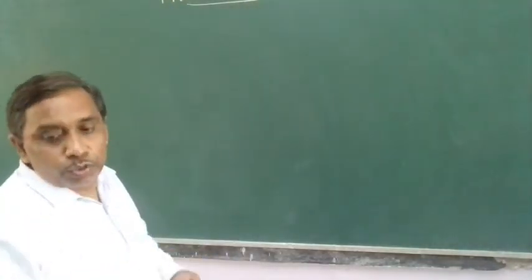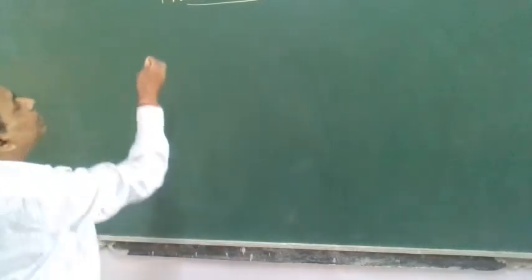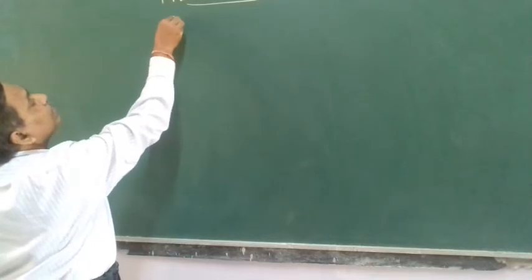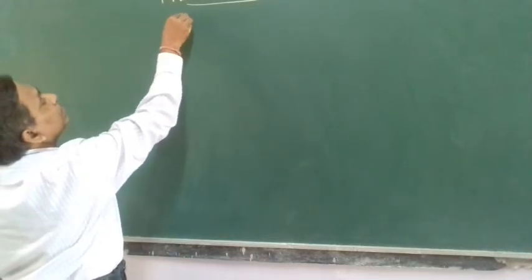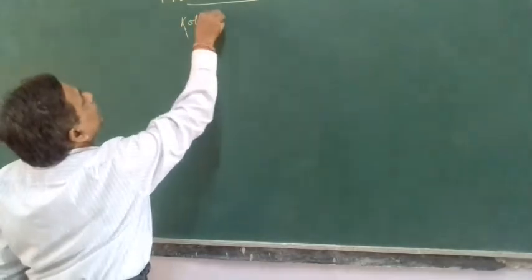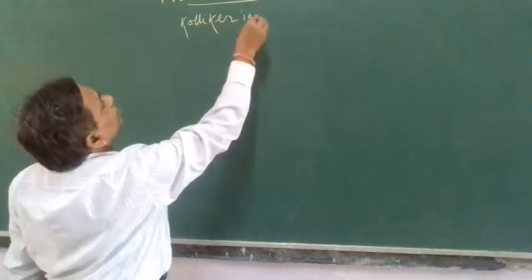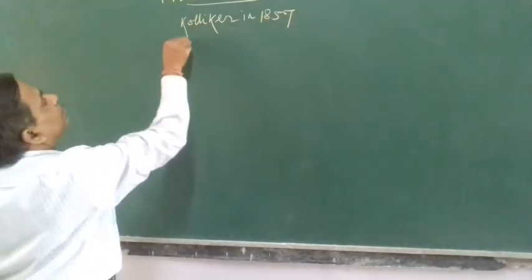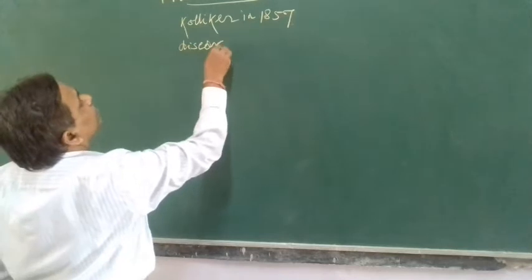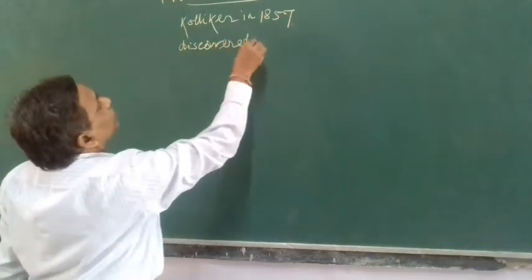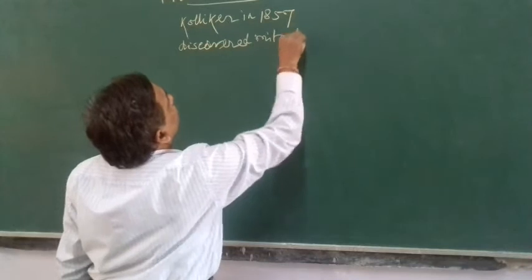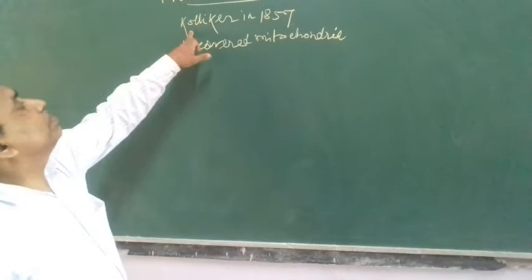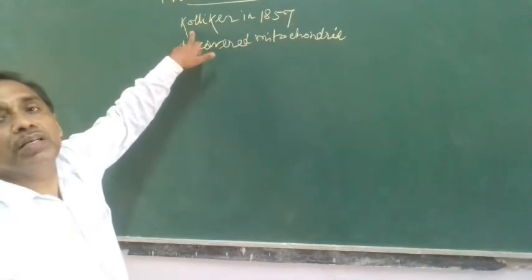So at first, mitochondria were discovered by Kolliker in 1857. In 1857, Kolliker discovered mitochondria.